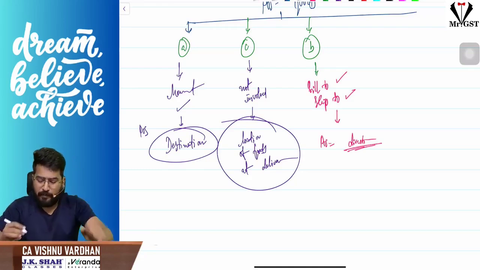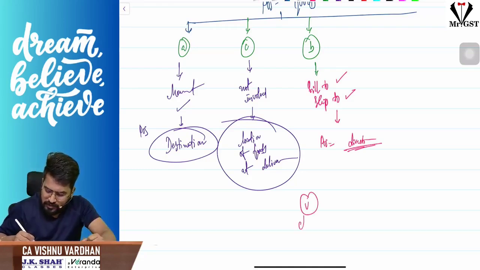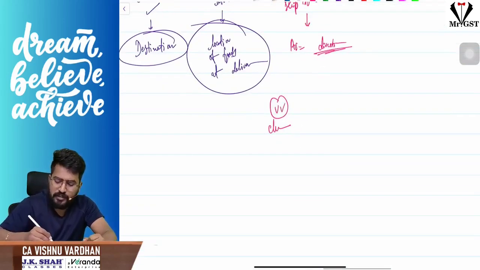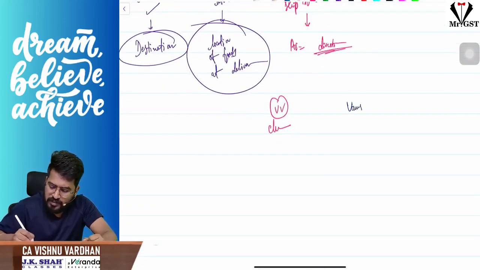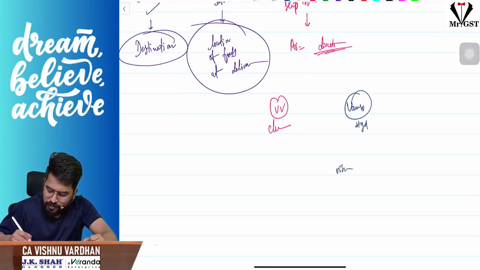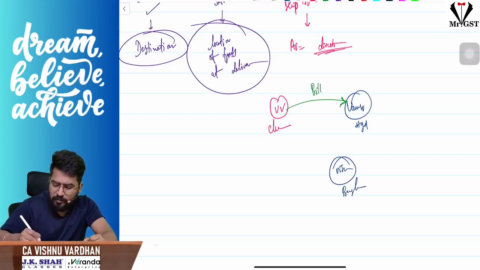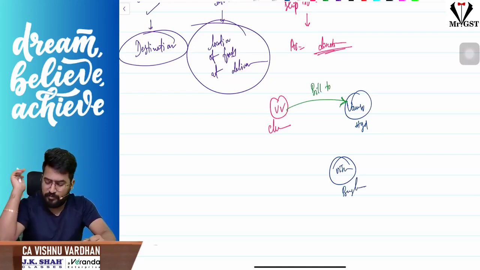For example, sir, Vishnu is in Chennai. Vamsi is in Hyderabad. Vishwanath is in Bengaluru. Okay. Vishnu is making a sale to Vamsi. So I am making a bill to Vamsi. Hey, Vamsi, this is the bill, like that.